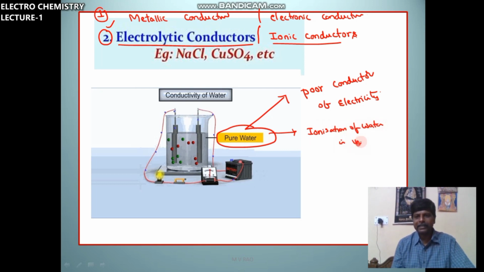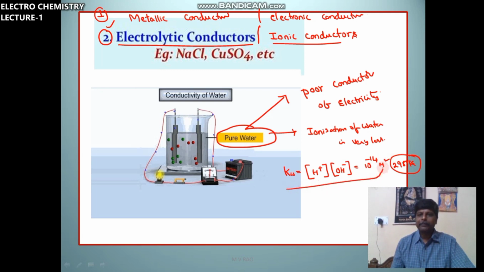You know, in water, the ionic product of water, class 11th, you say the concentration of H plus into the concentration of OH minus is 10 power minus 14 at 298 Kelvin. So it is the ionic product of water.